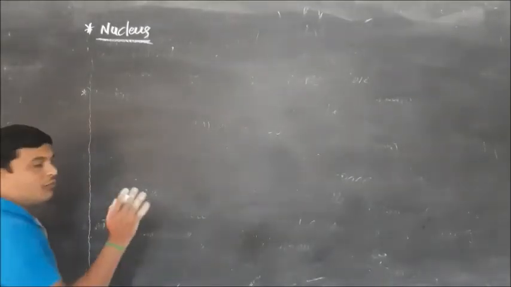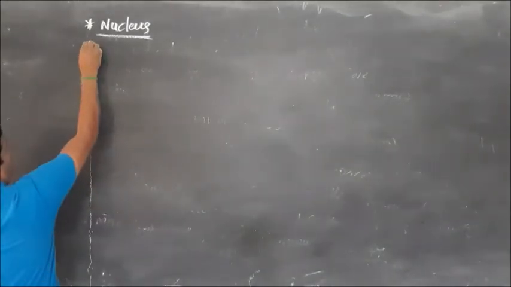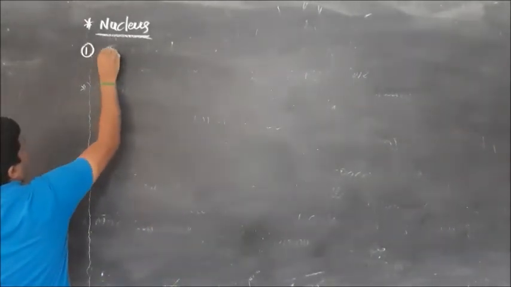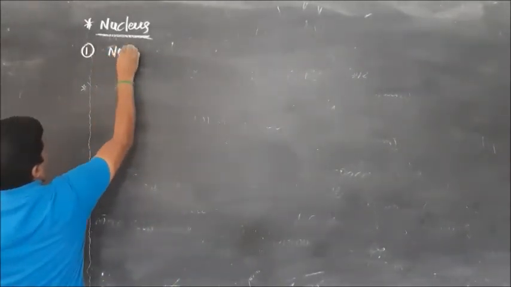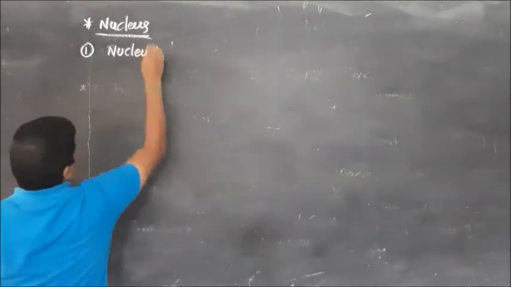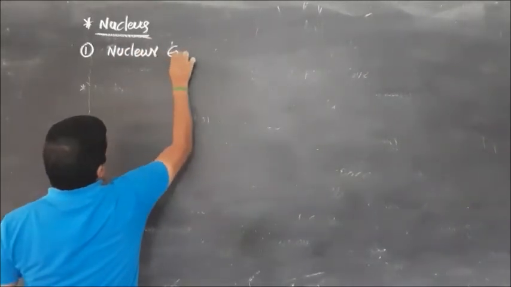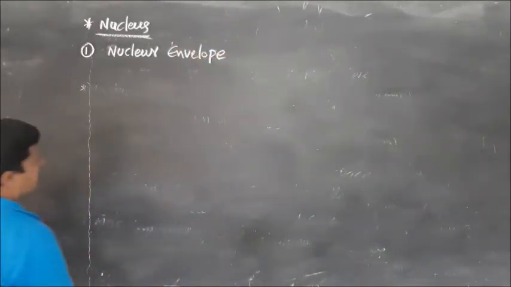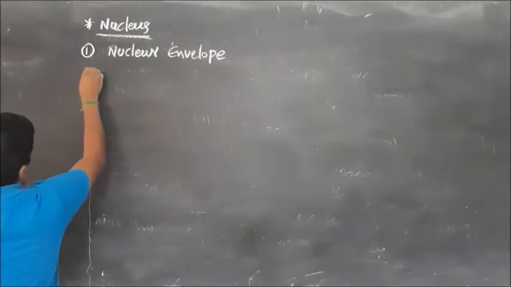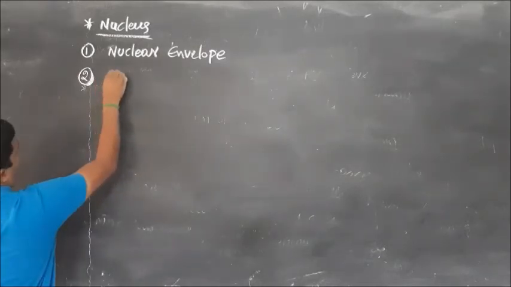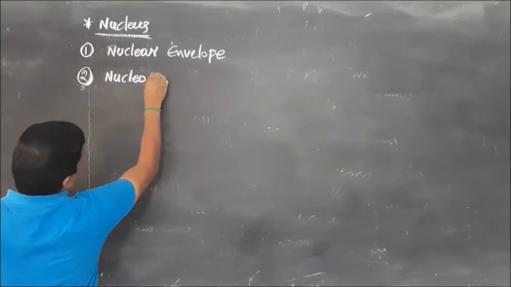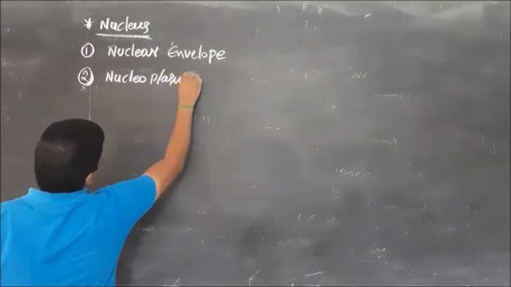The nucleus contains four parts. First of all, the nuclear envelope. What is the first part? Nuclear envelope. Second part, nucleoplasm.